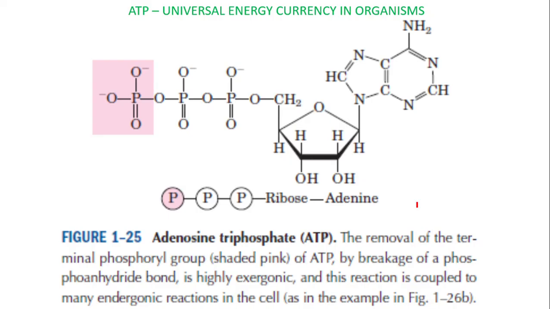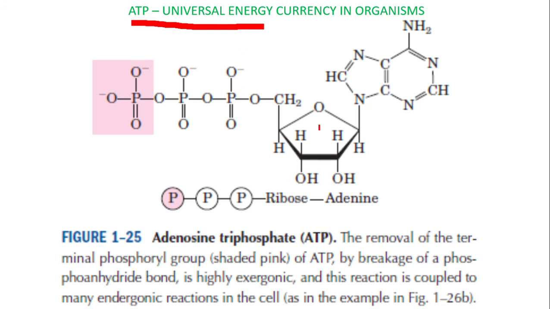In all such chemical reactions, I told you the endergonic reaction should be coupled with an exergonic reaction. There, what is the exergonic reaction? It is the hydrolysis of ATP, adenosine triphosphate. We say adenosine triphosphate is the universal energy currency in organisms. What is adenosine triphosphate?